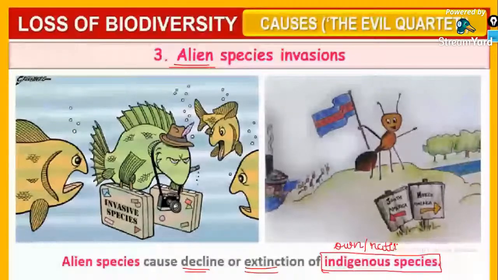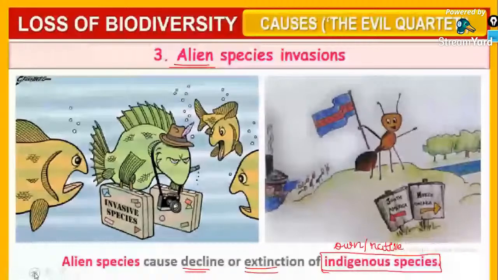After introducing these kind of alien species, what happens? Like in case of humans also, after the coming up of the foreigners, it becomes a foreigner country. Same like that, when an alien species, for example, a type of mackerel, a fish, or a rohu is introduced, it will cause extinction or decline in the number of the indigenous species of organism.